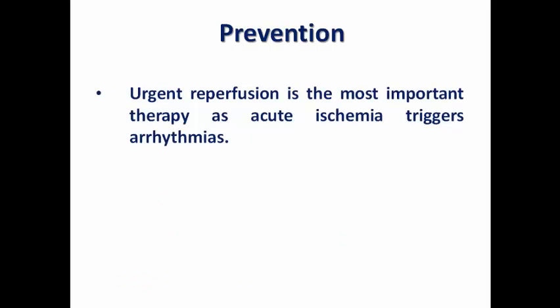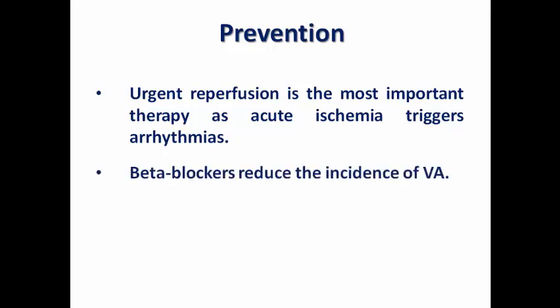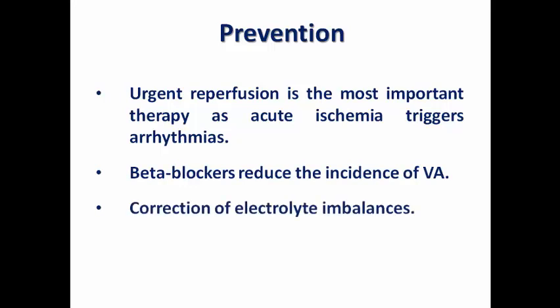So how do we prevent ventricular arrhythmias in patients with acute coronary syndrome? Urgent reperfusion is the most important line of treatment, and we know that acute ischemia triggers arrhythmias, and successful reperfusion reduces the incidence, plus beta blockers, which can reduce the incidence of ventricular arrhythmias, and correcting any electrolyte imbalance.